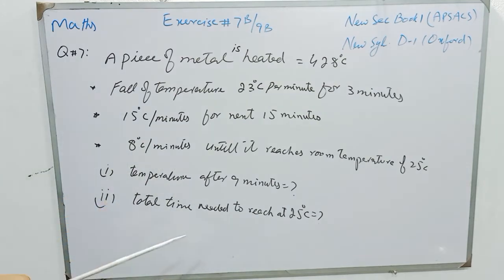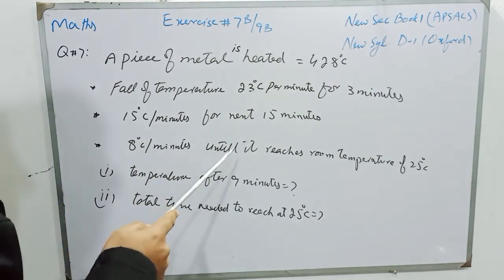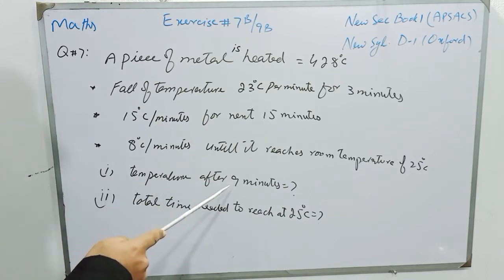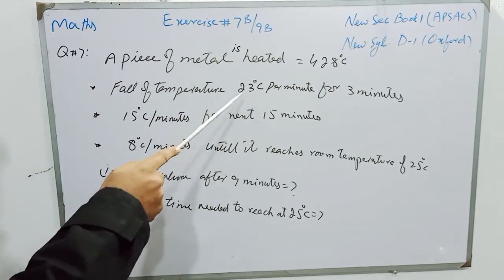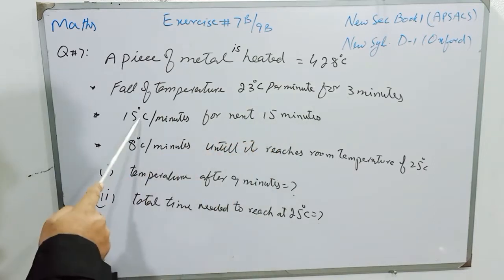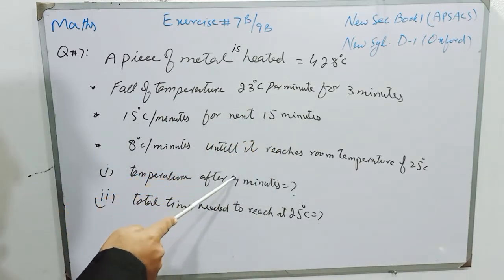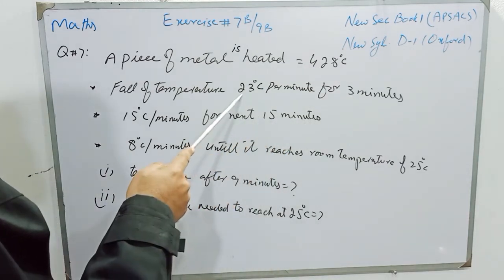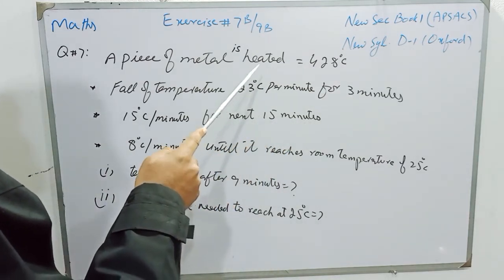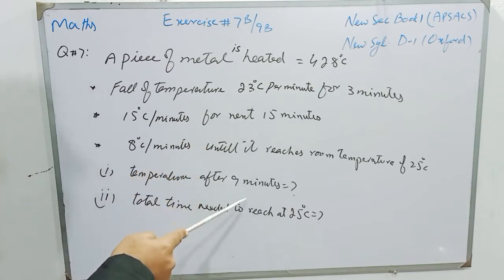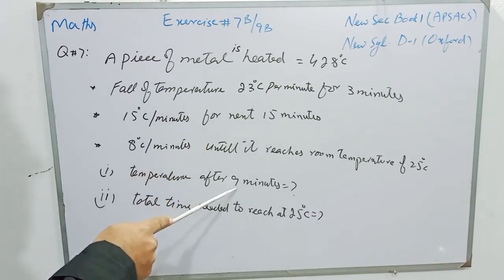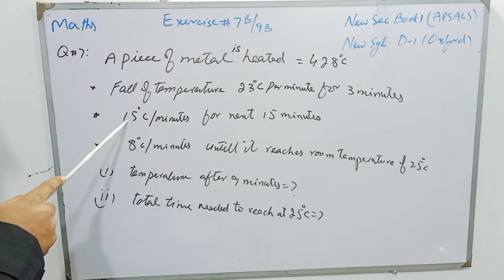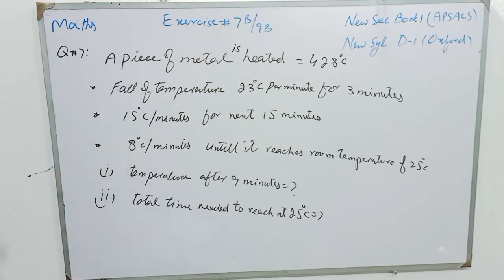And that will be the total time. So for the first part, I will find the temperature after 9 minutes by multiplying 23 with 3 and 15 with 6, because the total time is 9 minutes. So for the first 3 minutes the temperature will decrease 23 degrees centigrade per minute, and for the next 6 minutes the temperature will decrease 15 degrees centigrade per minute.